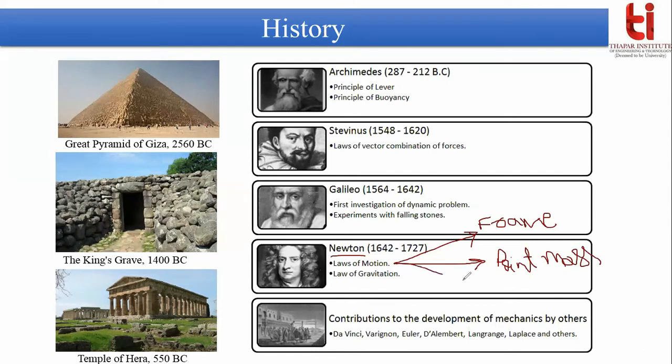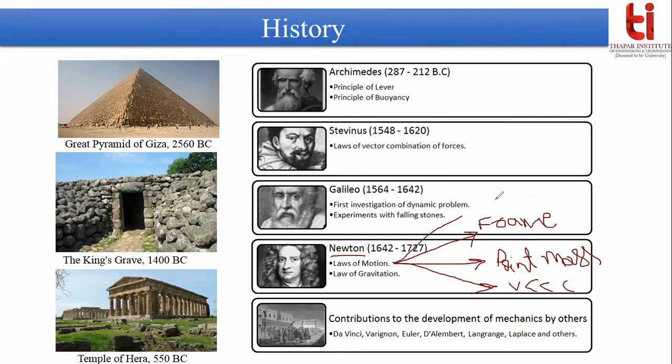Any other assumption? Another assumption was that the motion, or you can say velocity, of the object should be far lesser than the speed of light. So the law of motion can only be applied on objects which are moving at a speed far lesser than the speed of light.